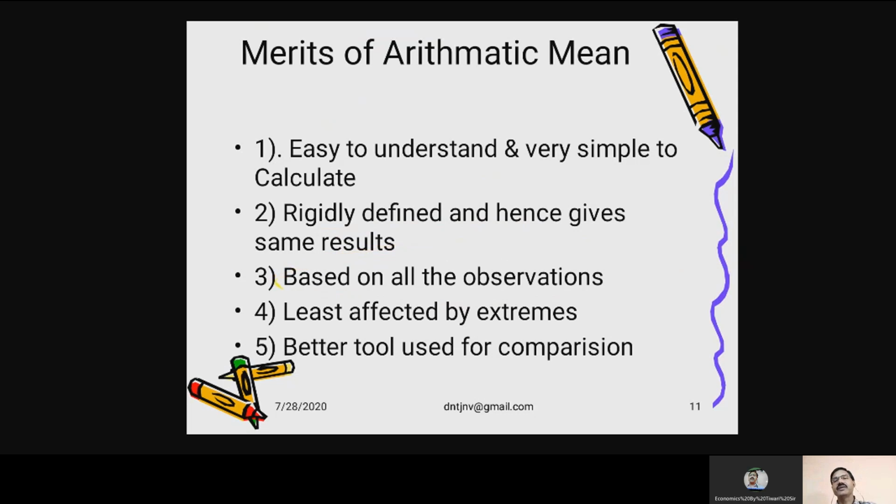That's why it's an ideal average. It is least affected by the extremes, because all the values are to be included. Then, better tool. This is considered a better tool. Most of the time, whether it's a matter of per capita income, density of population, birth rate, death rate, almost all the things, index numbers, are developed on the basis of this particular average.